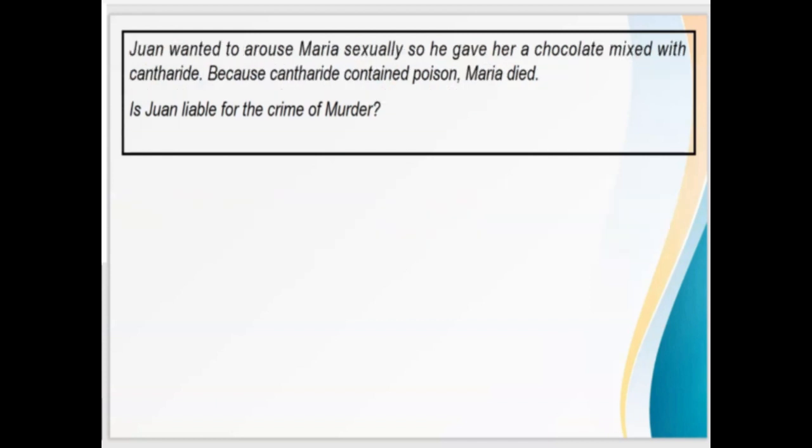How about in this example? One wanted to arouse Maria sexually, so he gave her a chocolate mixed with cantharides. Because cantharides contained poison, Maria died. Is one liable for the crime of murder? So eto, may intent to kill ba dito? Wala. Ang intention lang ni Juan is to arouse Maria sexually. Pero nagkataon lang na may poison pala ang cantharides, kaya namatay si Maria. So walang intent to kill, pero namatay si Maria. Is one liable for the crime of murder?